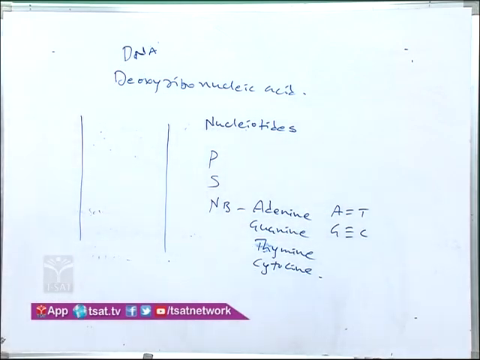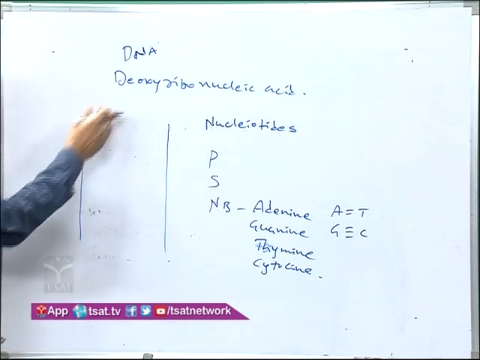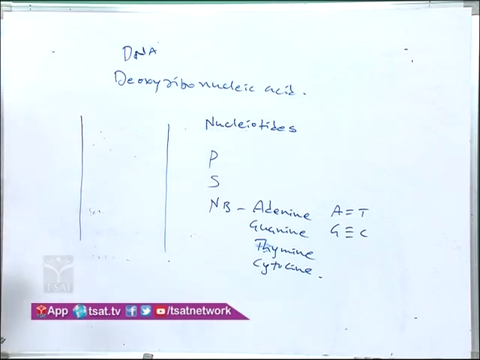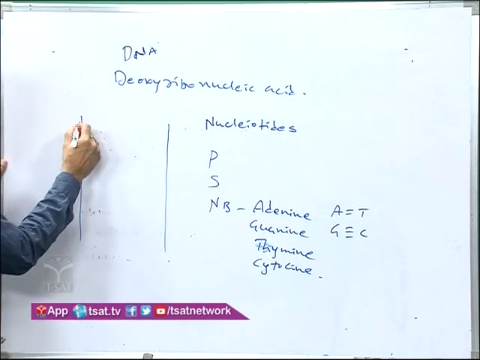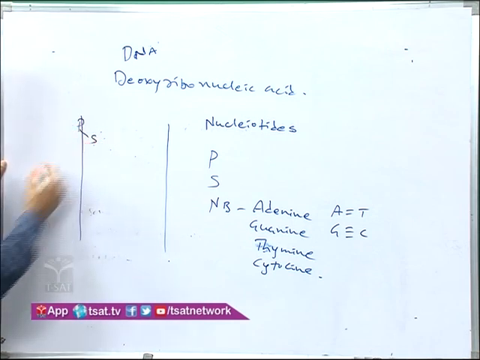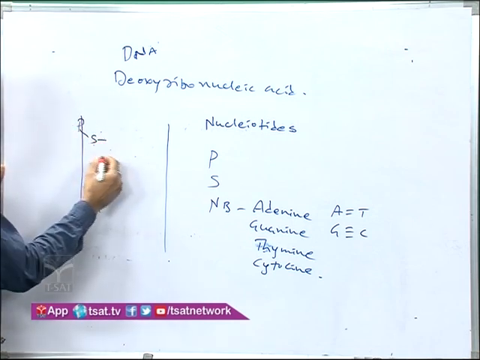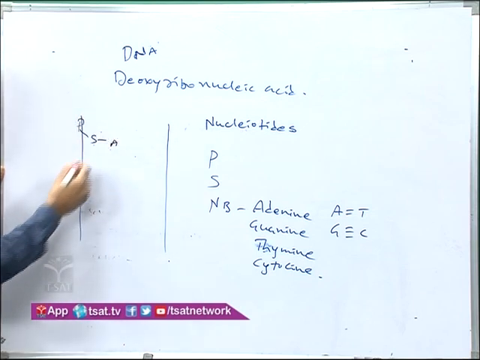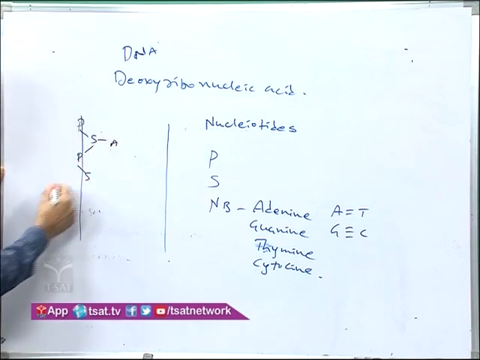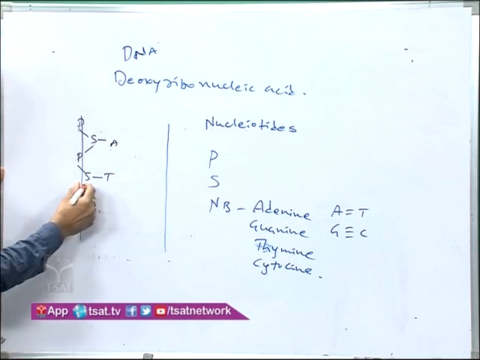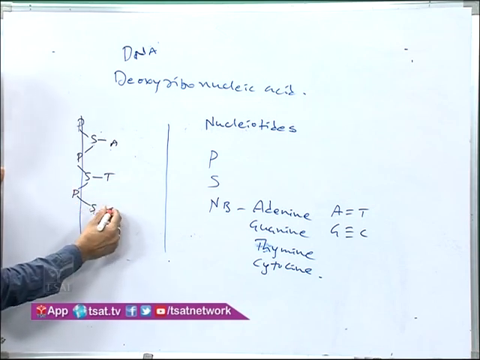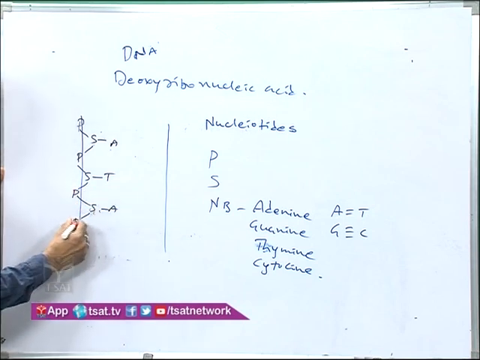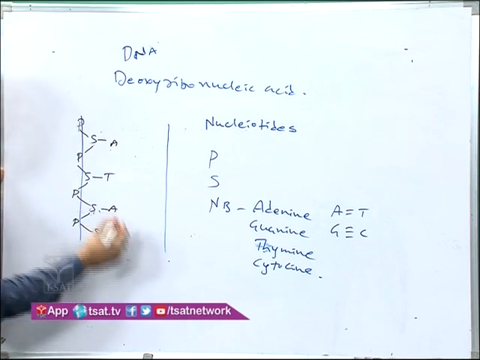Now let us see the structure of DNA. Here these are the two strands. These two strands are made up of nucleotides. Here you take phosphorus, then sugar, then a nitrogen base, any one. Now phosphorus, sugar, any nitrogen base. Again phosphorus, sugar, any nitrogen base.